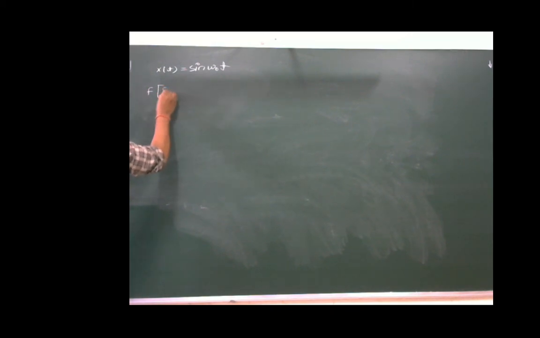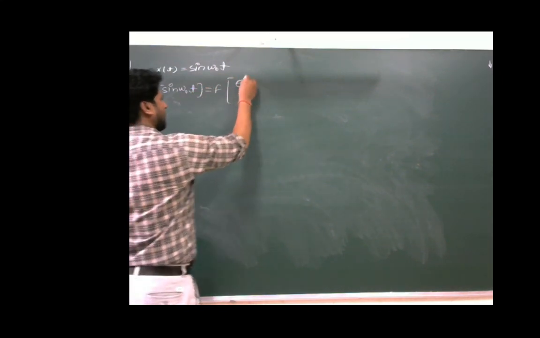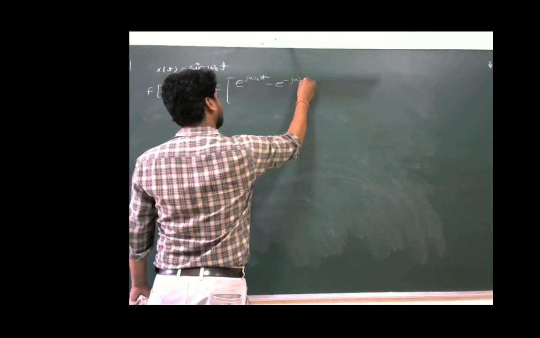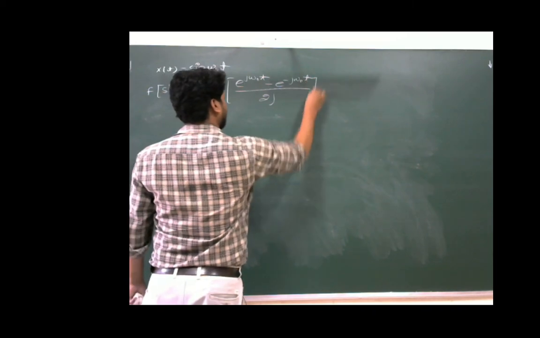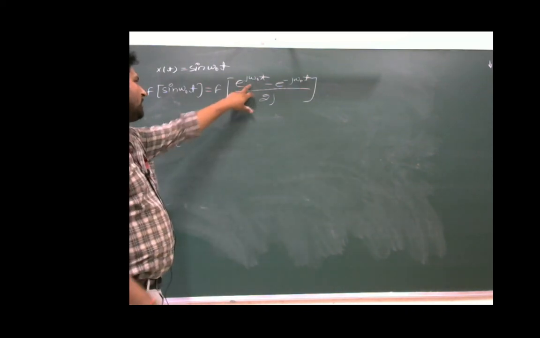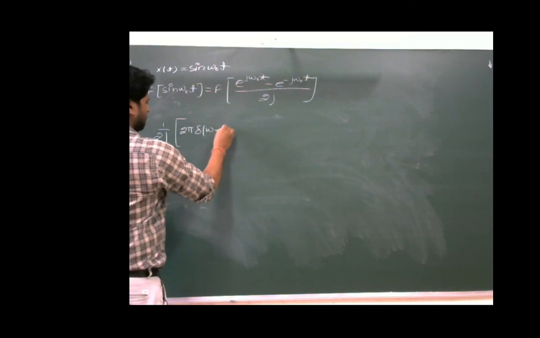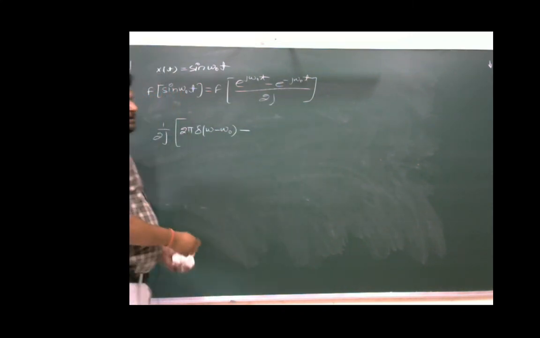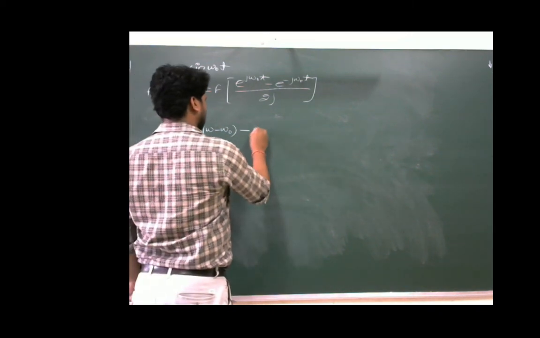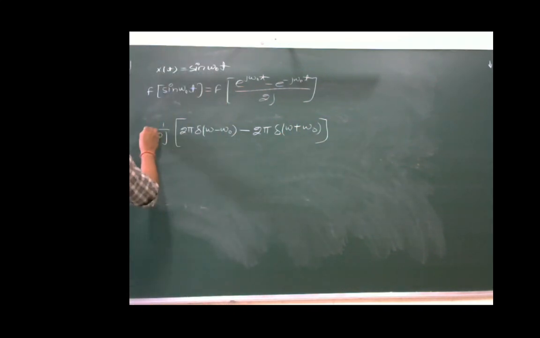So the Fourier transform of sin(ω₀t) will be equal to the Fourier transform of (e^(jω₀t) − e^(-jω₀t))/2j, and this will be equal to 1/2j [Fourier transform of e^(jω₀t), which is 2π δ(ω − ω₀), minus the Fourier transform of e^(-jω₀t), which is 2π δ(ω + ω₀)].